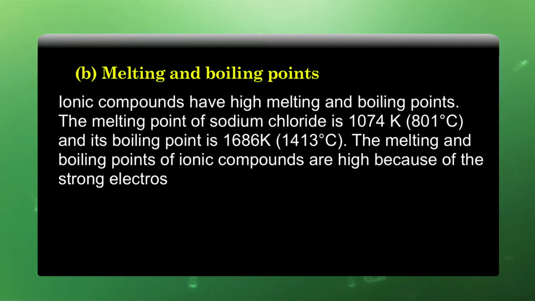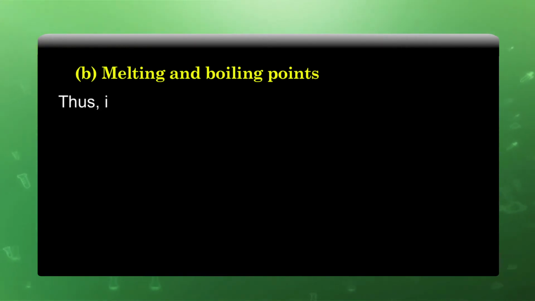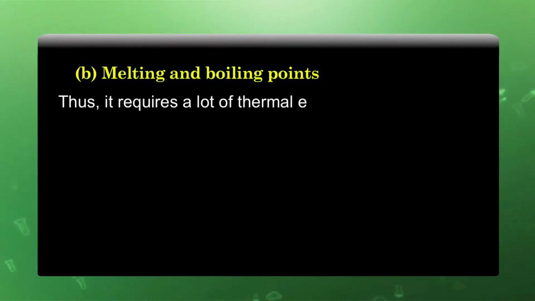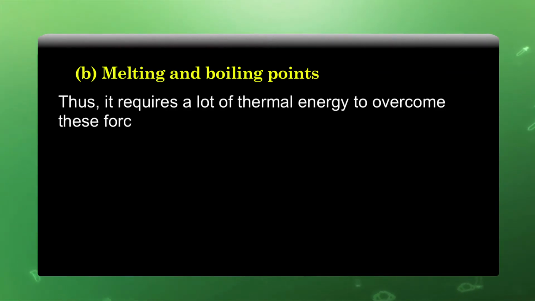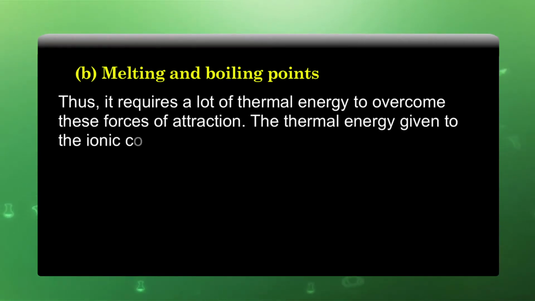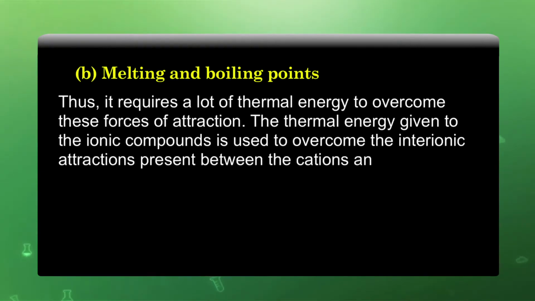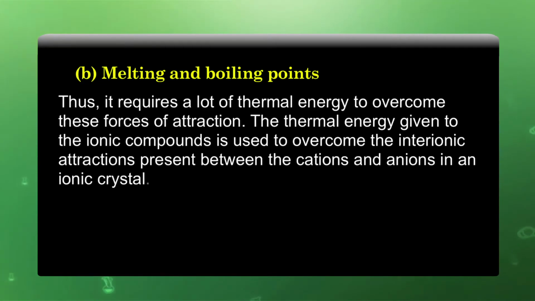The melting and boiling points of ionic compounds are high because of the strong electrostatic force of attraction present between the ions. Thus, it requires lots of thermal energy to overcome these forces of attraction. The thermal energy given to the ionic compound is used to overcome the interionic attraction present between the cations and anions in an ionic crystal.